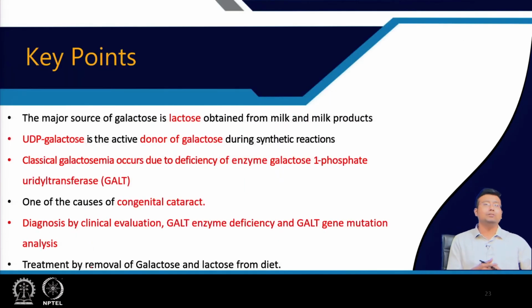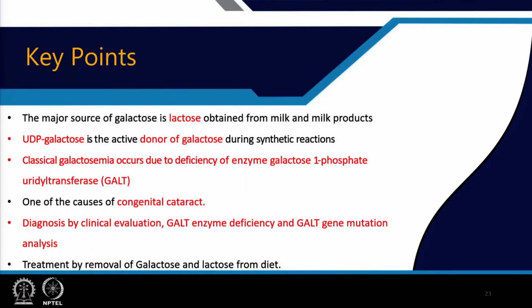So, the key points to remember from this lecture: the major source of galactose is lactose, that is obtained from milk and milk products. UDP galactose is the active donor during any galactose synthetic reaction. Classical galactosemia occurs due to deficiency of the enzyme galactose 1-phosphate uridyl transferase. It is one of the important causes of congenital cataract, and diagnosis is done by clinical evaluation of GALT enzyme and GALT mutation analysis, and treatment is done by removal of galactose and lactose from the diet.